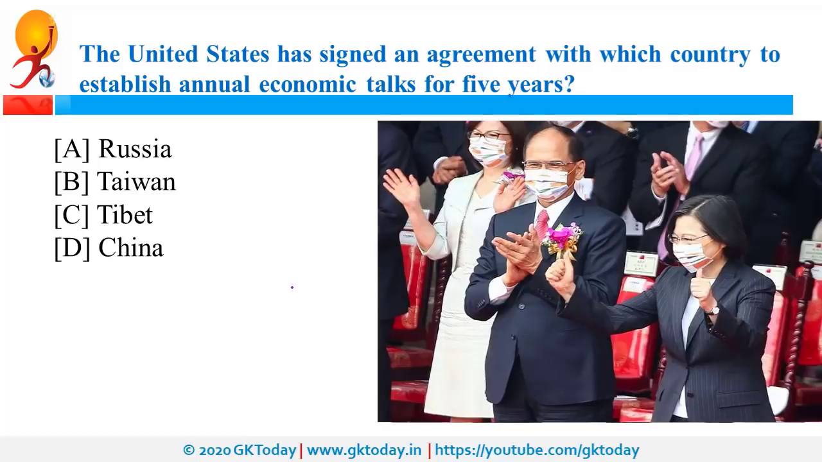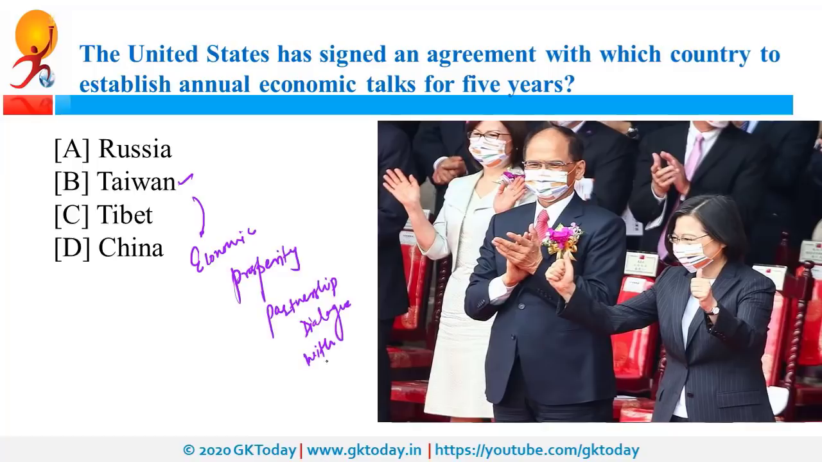USA has signed an agreement with which country to establish annual economic talks for 5 years? So USA has signed agreement with Taiwan for this, and to increase the economic cooperation, the Economic Prosperity Partnership Dialogue with Taiwan was also launched by USA.